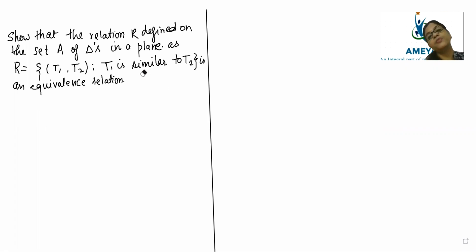Congruent triangles will be similar because corresponding angles and sides are equal, and the proportion of sides will be 1:1:1. So all congruent triangles are similar, but all similar triangles are not always congruent. That's why I have cleverly solved the congruency condition first. Now I know that when the congruency condition is satisfied, the similarity condition will also be satisfied.